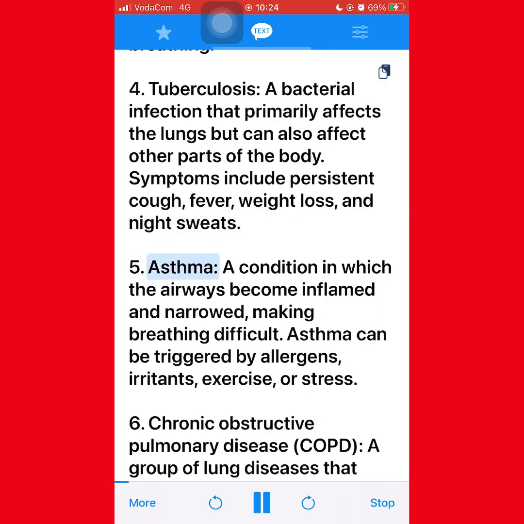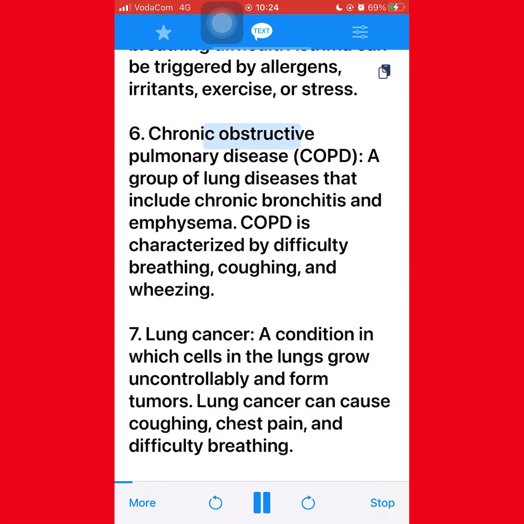5. Asthma, a condition in which the airways become inflamed and narrowed, making breathing difficult. Asthma can be triggered by allergens, irritants, exercise, or stress. 6. Chronic obstructive pulmonary disease (COPD), a group of lung diseases that include chronic bronchitis and emphysema. COPD is characterized by difficulty breathing, coughing, and wheezing.